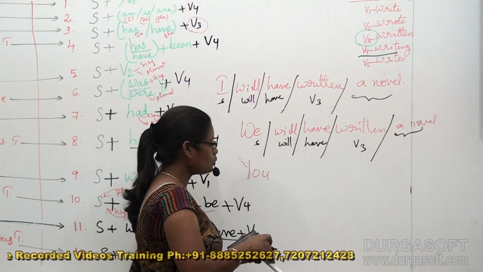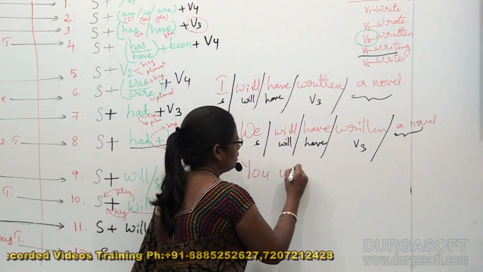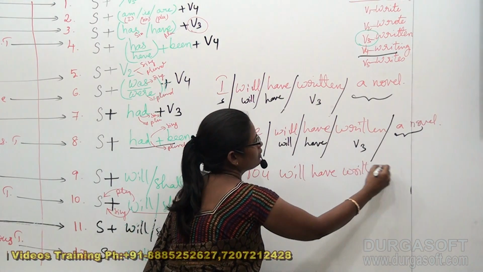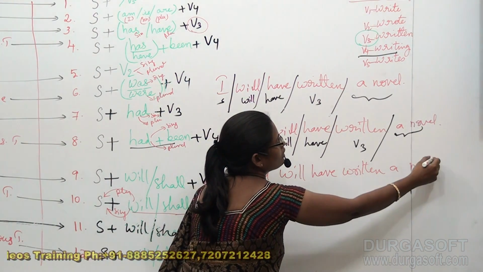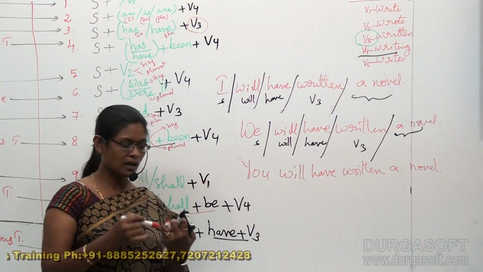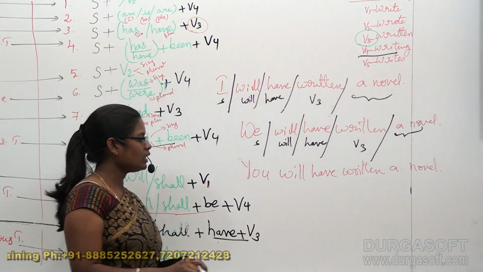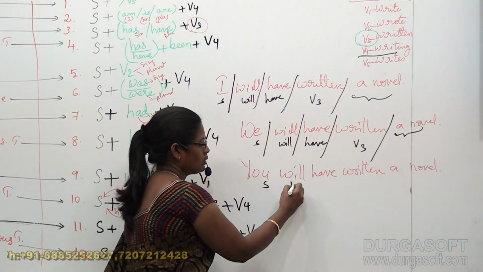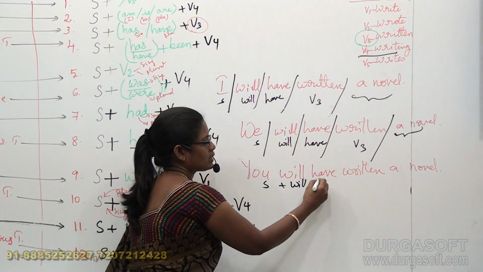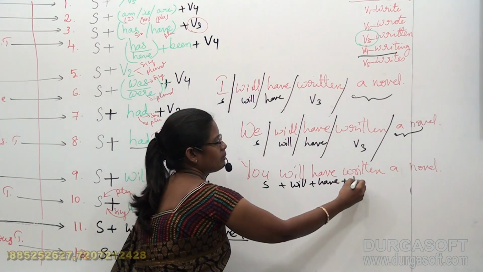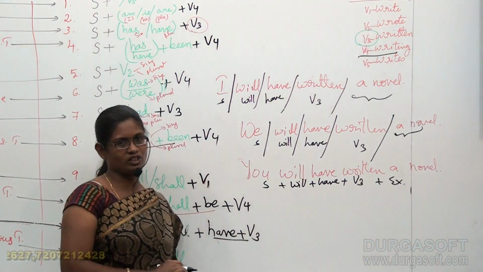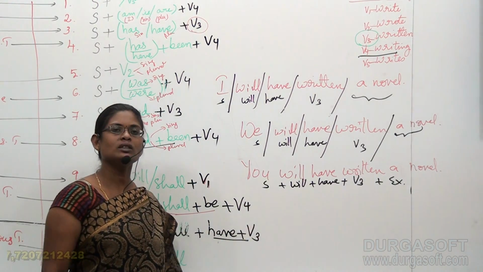Now, you will have written a novel. You will have written a novel. Even to this is stated as a subject. Will plus have plus V3, and this is extra information. So here also we have got the structure.